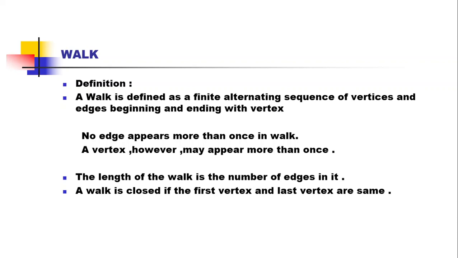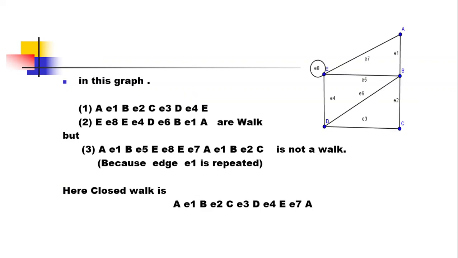The length of the walk is the number of edges included in it, and the walk is closed if the first vertex and last vertex are the same. So let us consider this graph and let us derive the walk. Here it is a 5 vertex graph and there are 8 edges included in this graph, and let us create a walk. What you have to consider in a walk? It is a finite alternating sequence of vertices and edges beginning and ending with a vertex.